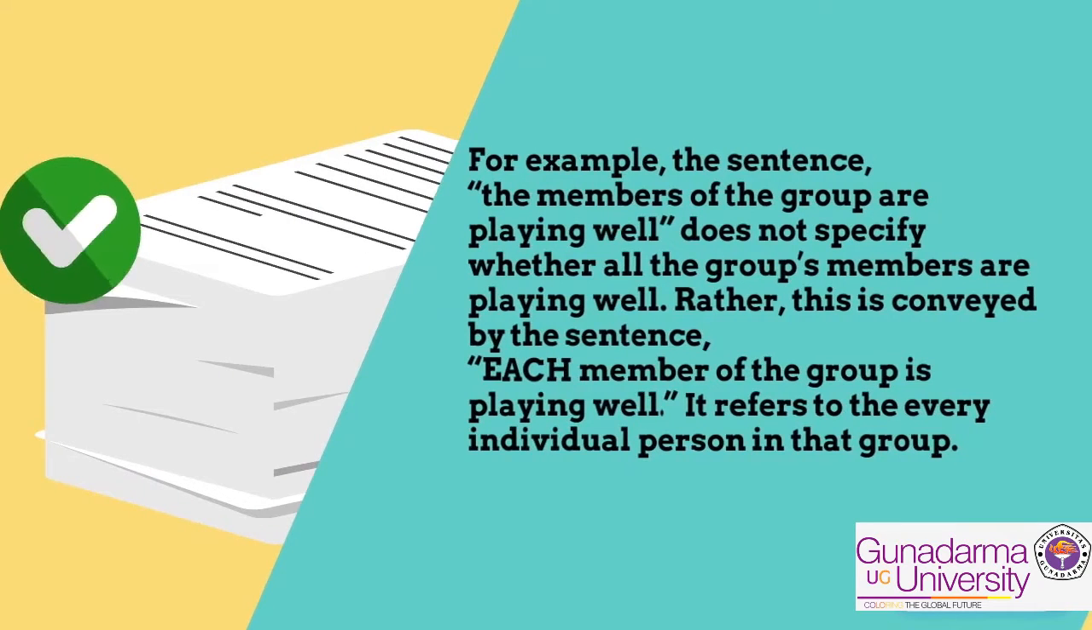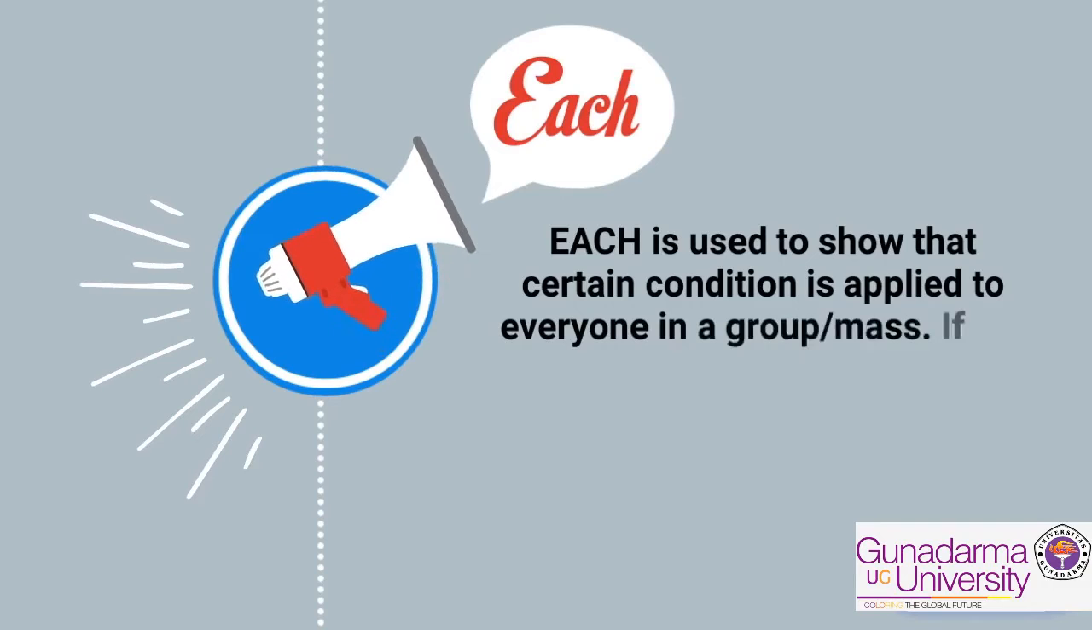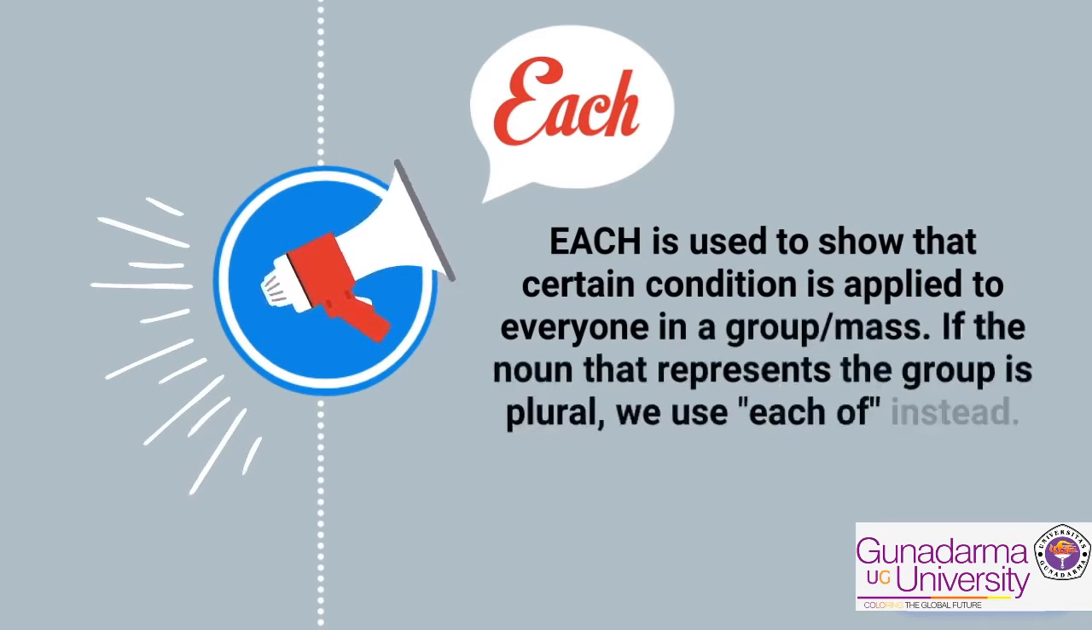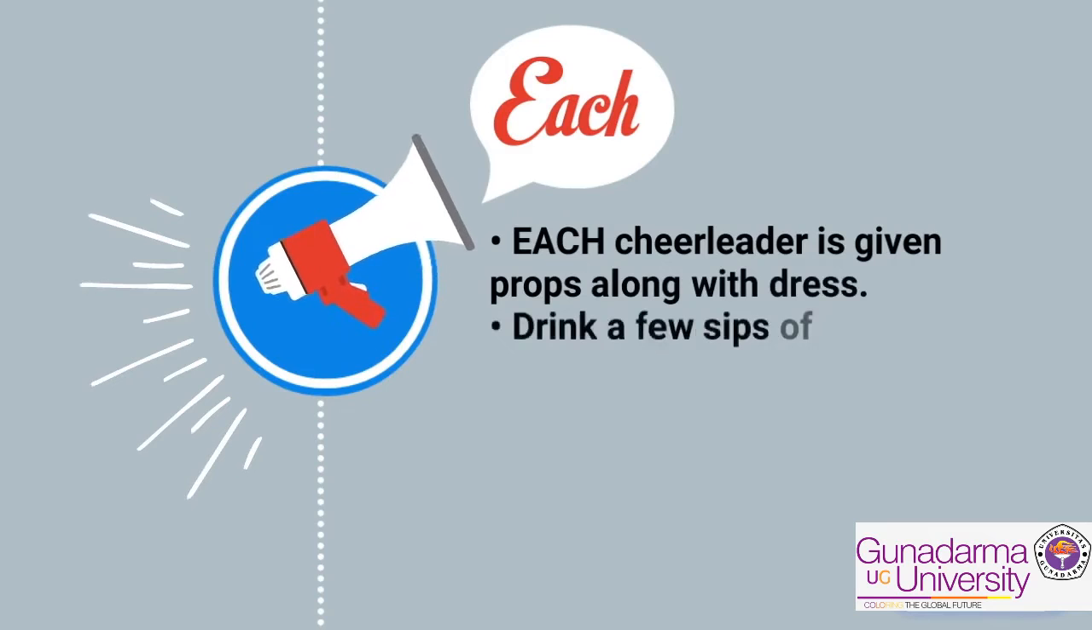For example, the sentence, the members of the group are playing well, doesn't specify whether all the group's members are playing well. Rather, this is conveyed by the sentence, each member of the group is playing well. It refers to every individual person in that group. Each is used to show that a certain condition applies to everyone in a group or mass. If the noun that represents the group is plural, we use each of instead. These are the examples.